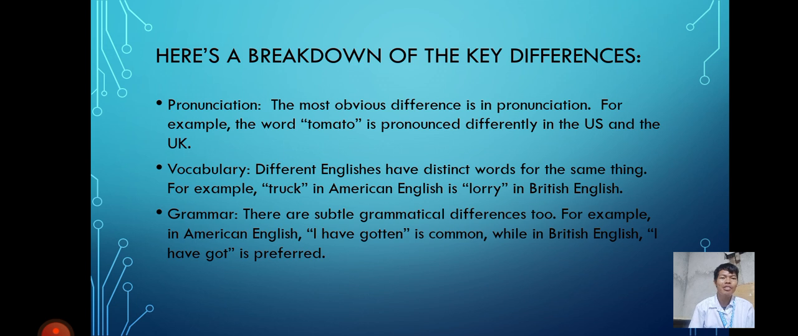And second one is vocabulary. Different Englishes have distinct words for the same thing. For example, truck in American English, while lorry in British English. And third one is grammar. There are subtle grammatical differences too. For example, in American English, "I have gotten" is common, while in British English, "I have got" is preferred.